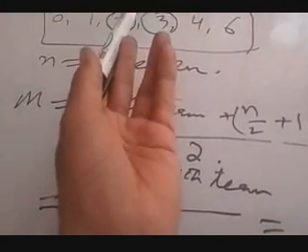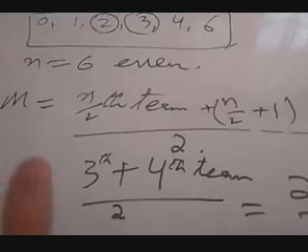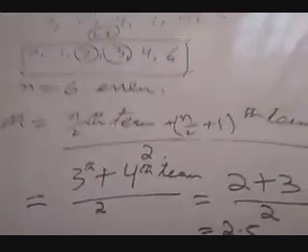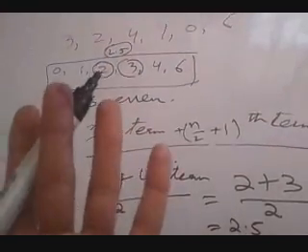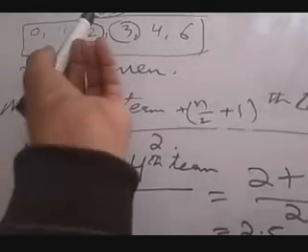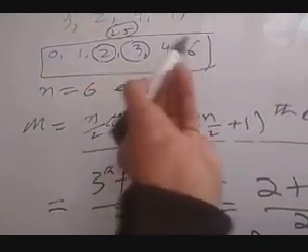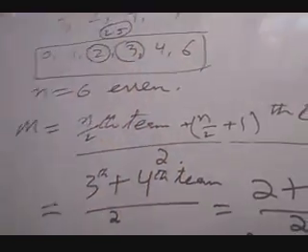Here we got median 2.5, which is not in the data. So we conclude that the median may or may not be in the data. But one thing is sure: 50% of values will lie below it and 50% will lie above it.